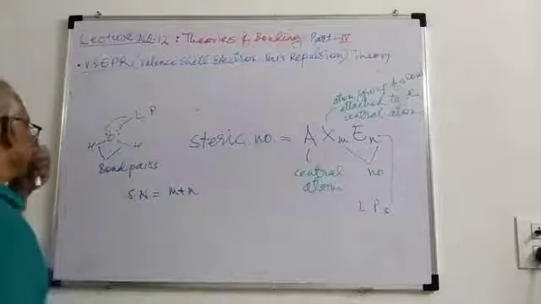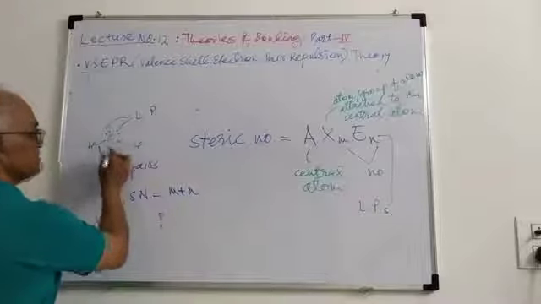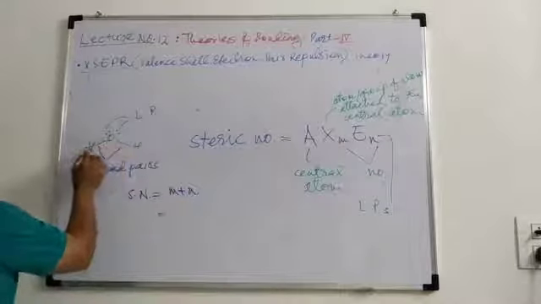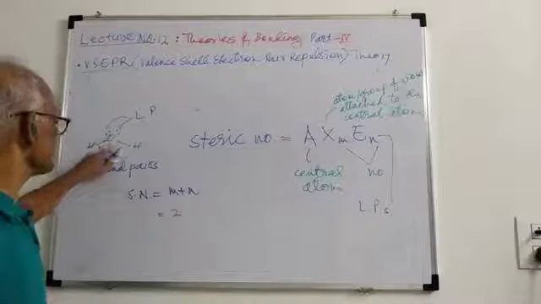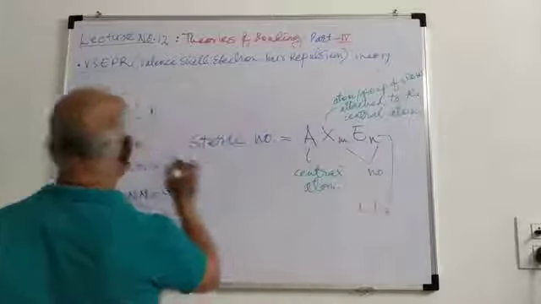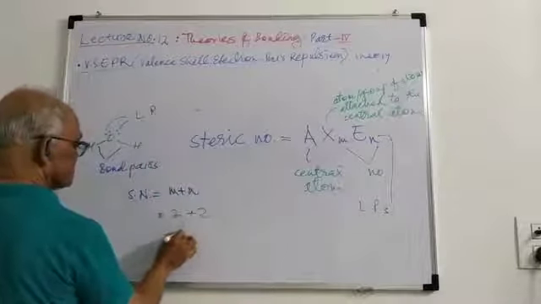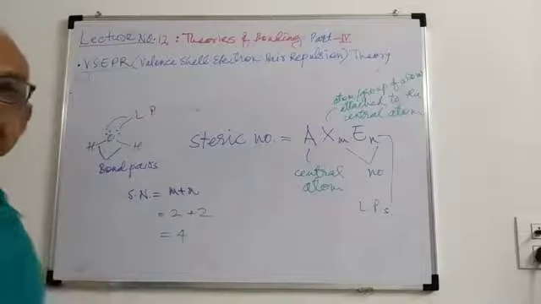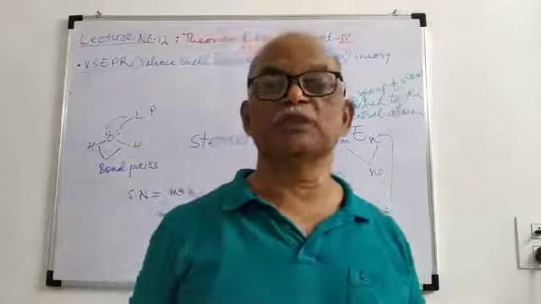For example, in this structure, M is the number of atoms attached to the central atom, oxygen. How many are there? 2. So 2 atoms are attached to the central atom, plus the positions occupied by lone pairs. How many positions are there? 2. So it gives 4. So 4 is the steric number for this particular molecule, and this will help us to predict the structure of the molecule.